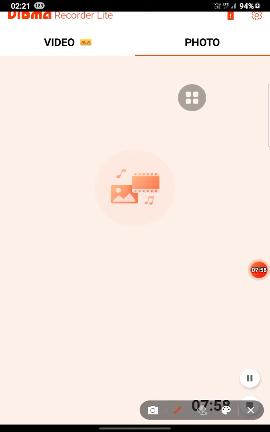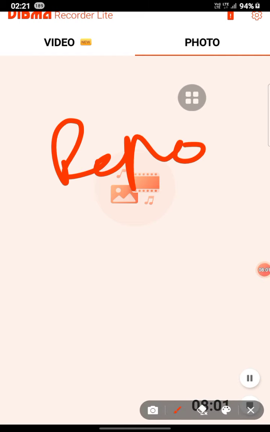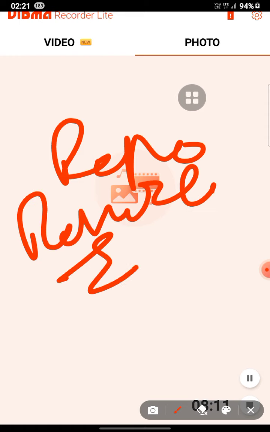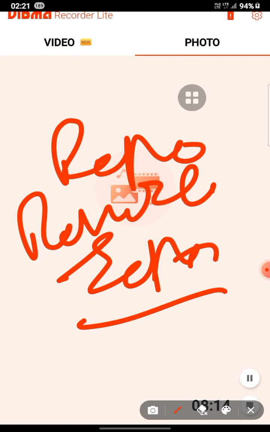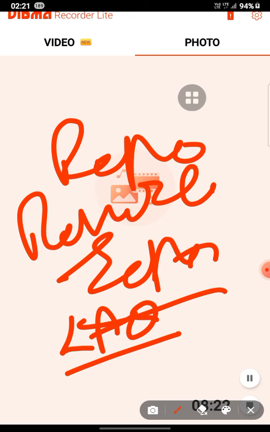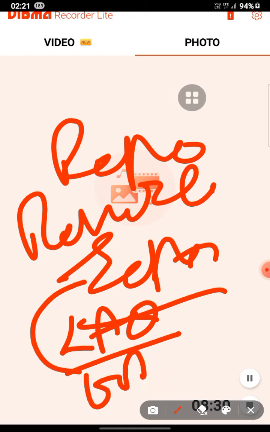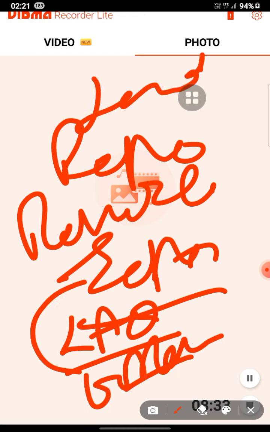Now next is repo and reverse repo. Repo and reverse repo are instruments which are collectively called the liquidity adjustment facility. Repo rate is the rate at which RBI lends to the commercial banks, and reverse repo is the rate at which RBI borrows from them. Repo is for the lending and reverse repo is for the borrowing from the commercial banks.